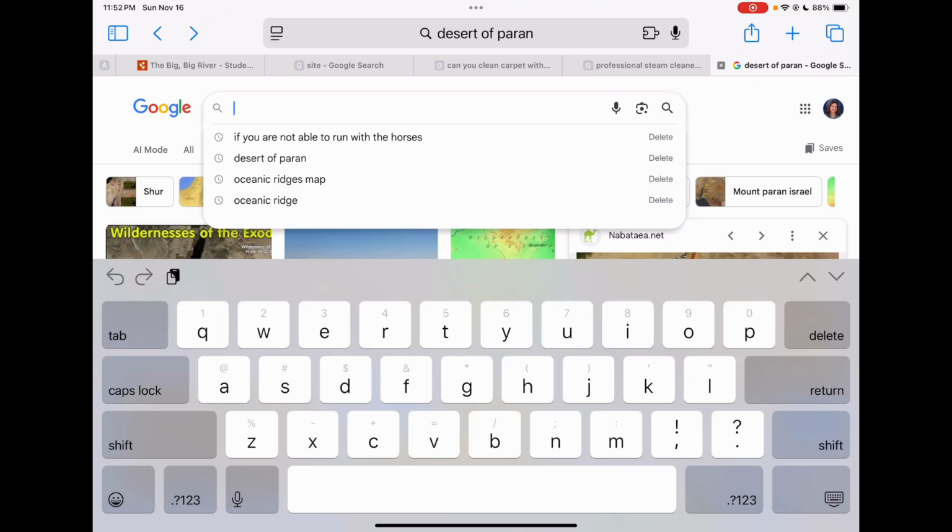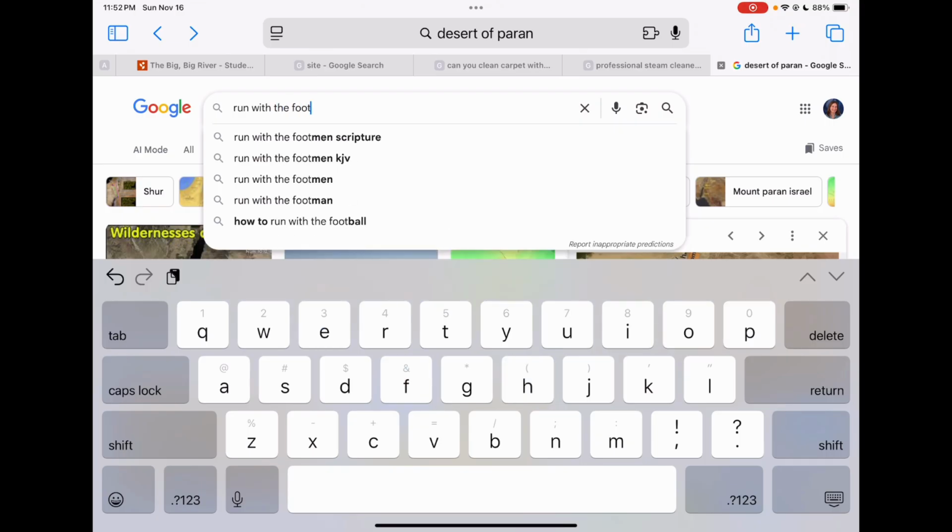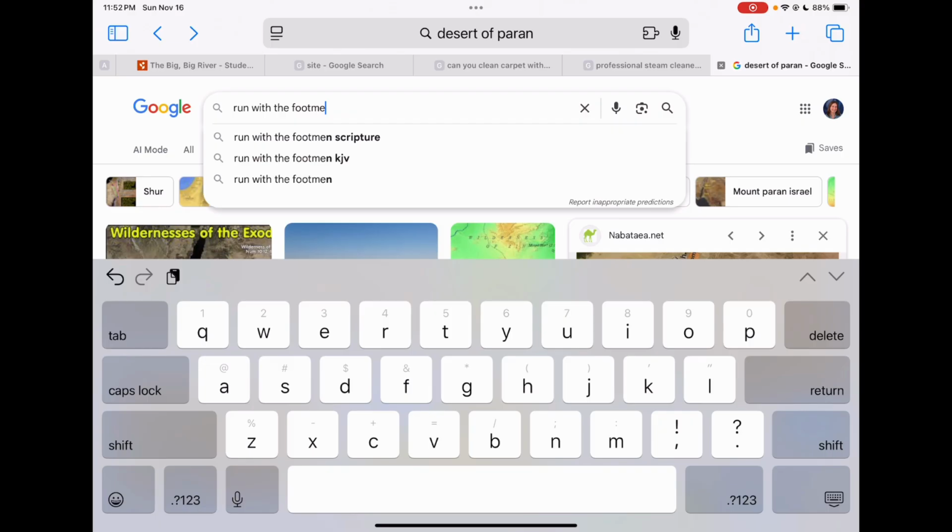One of the classmates asked about a verse that she did not know where the reference was. So, as a class, we looked it up together. It said something about run with the footmen.